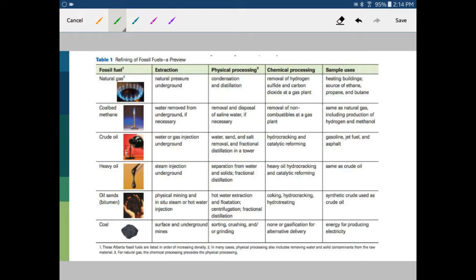Oil sands we obviously see more in northern Alberta, and essentially it is a combination of sand and oil, and we have to do physical mining. We do steam or hot water injection in order to separate that oil from the sand. We use this synthetic crude that we form from our oil sands, and again, similar uses as our other two oils above. Coal we have from surface and underground mines, and we use this for producing energy primarily.